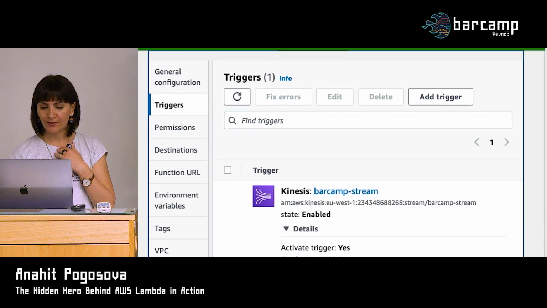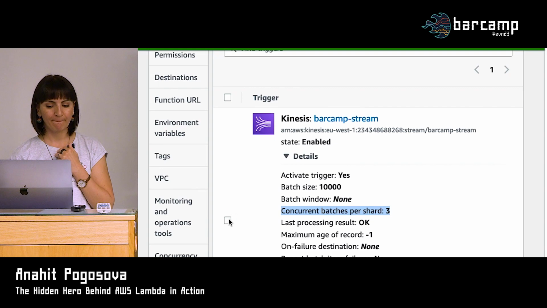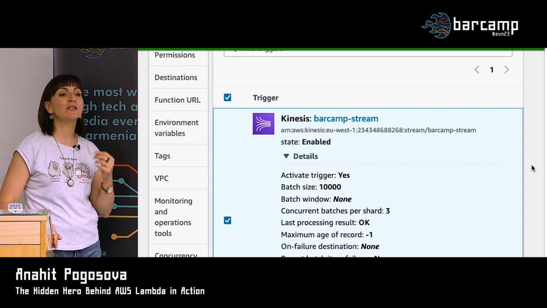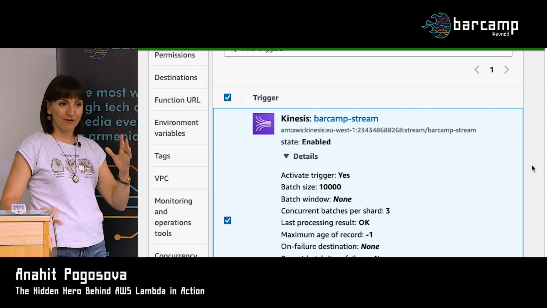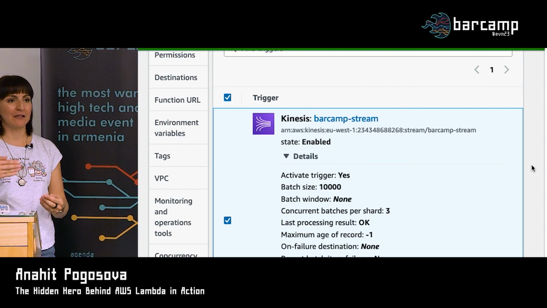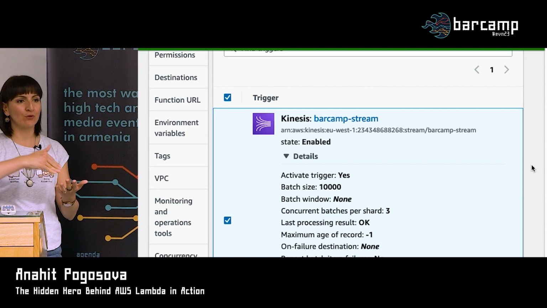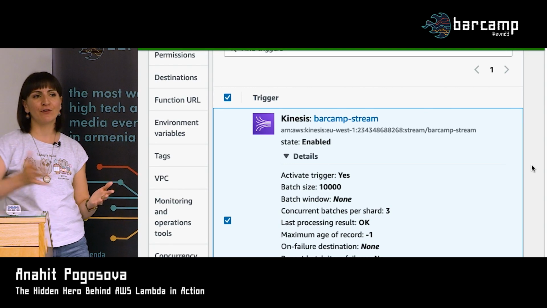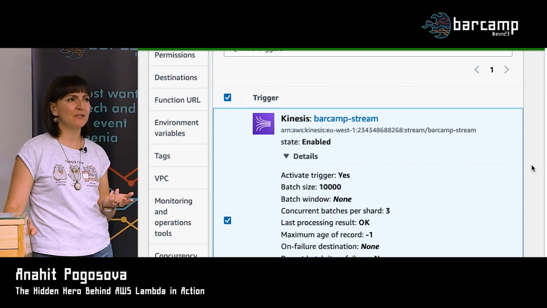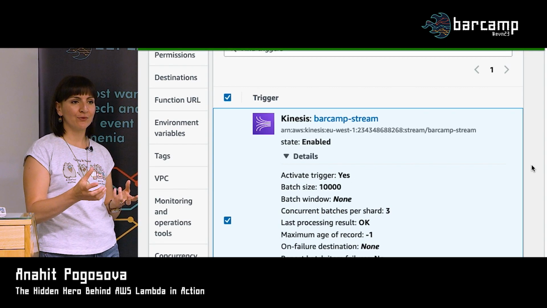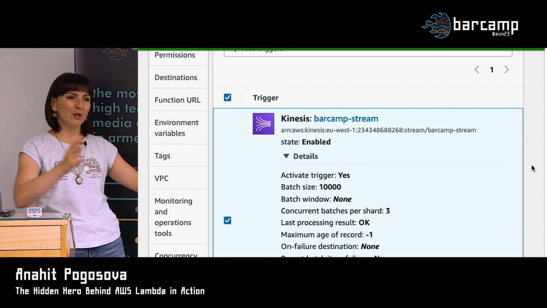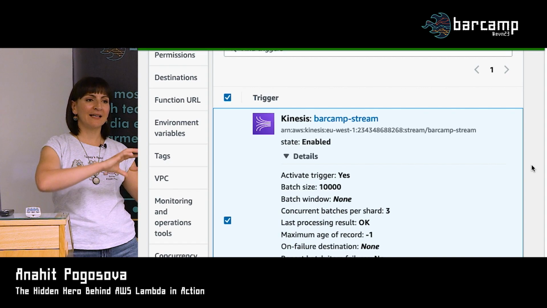But let's return our... Preserve the order also? Yes, to preserve the order. But the thing with Kinesis is that they say that it guarantees you the order in general. But the fact is that if you are using anything like partition key, the best case that you can get is order based on the partition key. So not all the records. If you're familiar, for example, with FIFO SQS, or FIFO SNS, I think, works the same way, they have this group ID that they use for ordering. So these partition keys will pretty much work similarly in this case. So you will have ordering within that one group, but here it can span several partitions.